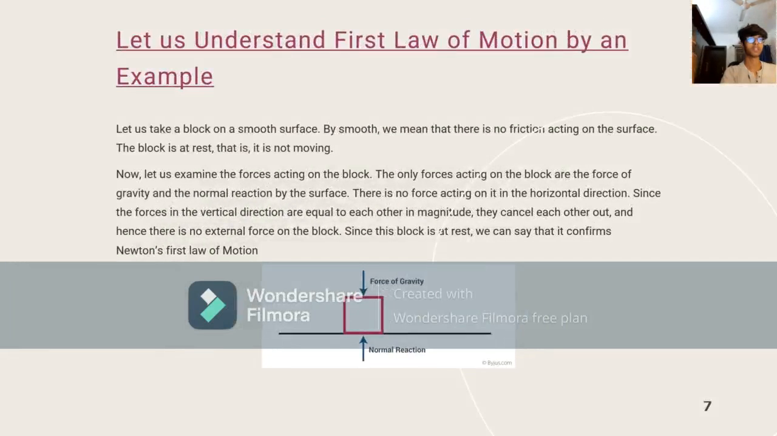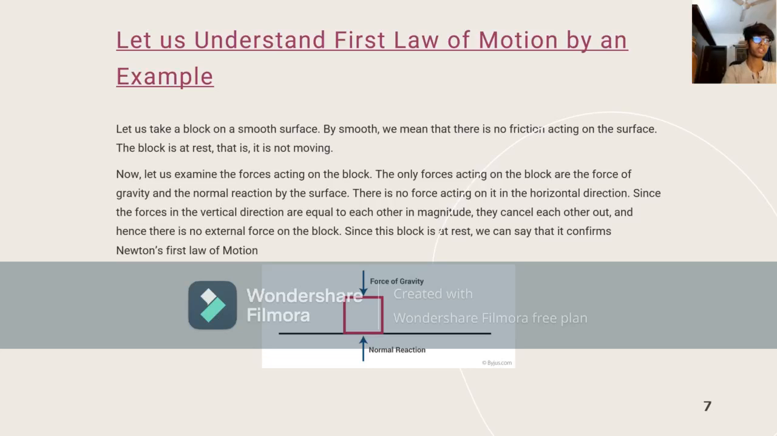Let us understand the first law of motion by an example. Let's take an object on a smooth surface. By smooth, we mean that there is no friction acting on the surface. The block is at rest, that is, it is not moving. Now let us examine the forces acting on the block.